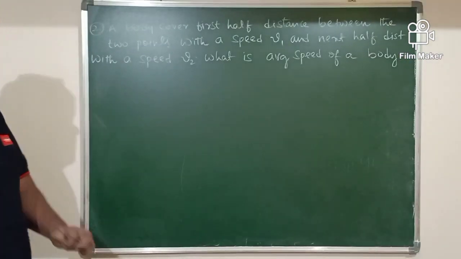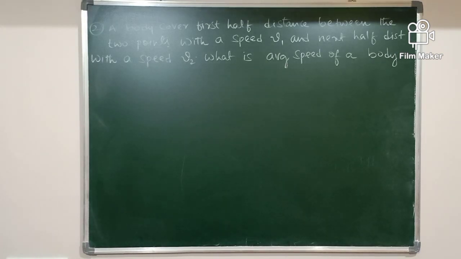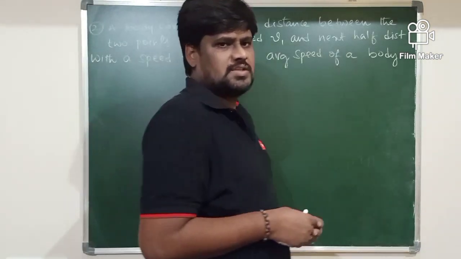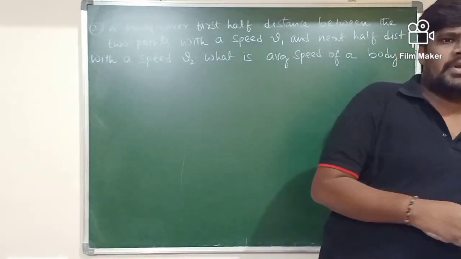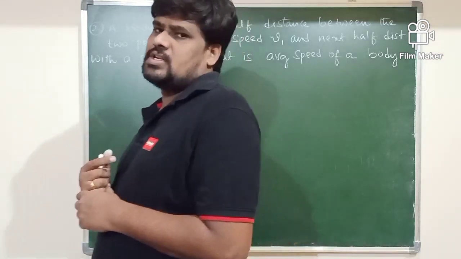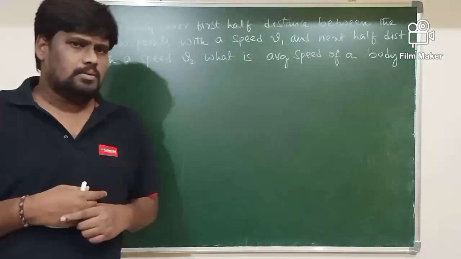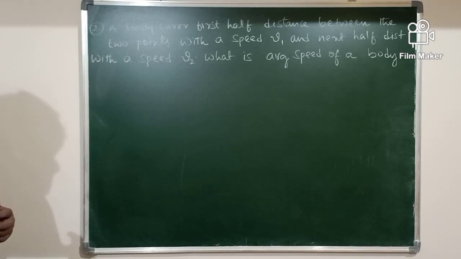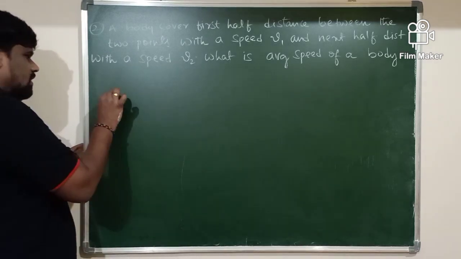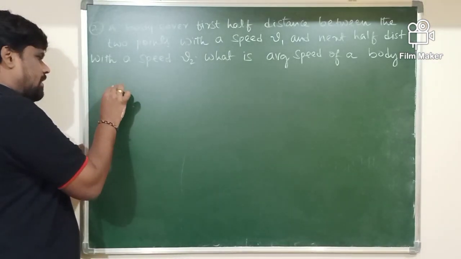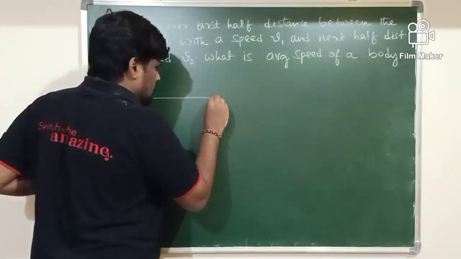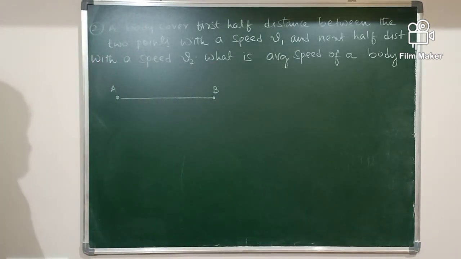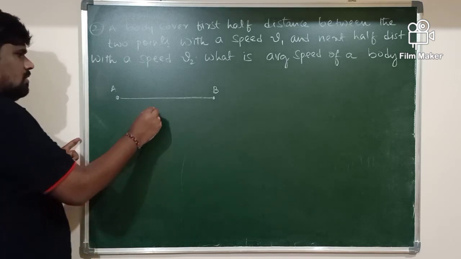So here in this problem, the time is not given, but distances are given. That is, the first half distance with a speed of v1, the second half distance with the speed of v2. Then they are asking you to determine the value of the average speed. So let me take A as an initial point and B as a final point.